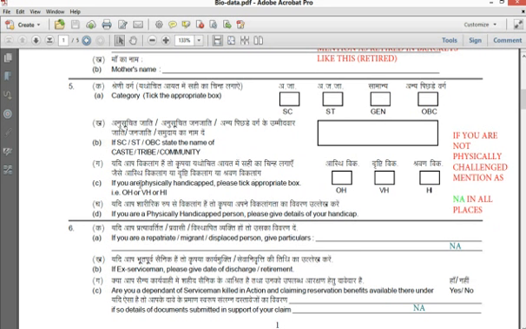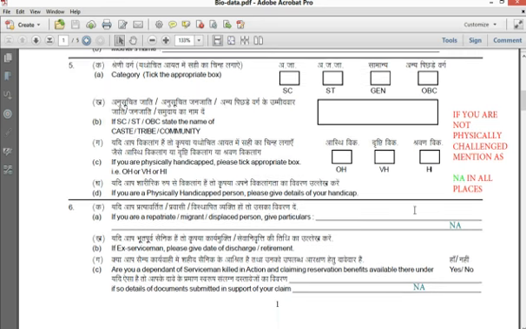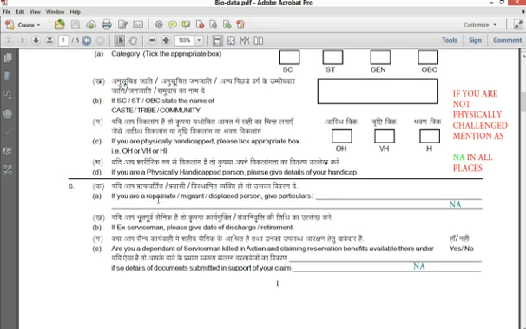Next comes physical handicap. If you are not physically handicapped, please mention NA here. NA means not applicable, or you can put nil or no. Anything is okay: NA, nil or no. And if you are not a migrated displaced person, put not applicable. And if you are not an ex-serviceman, put NA, not applicable. Are your dependents killed in action? Not applicable. Okay, NA, or put no for all of these, or nil.